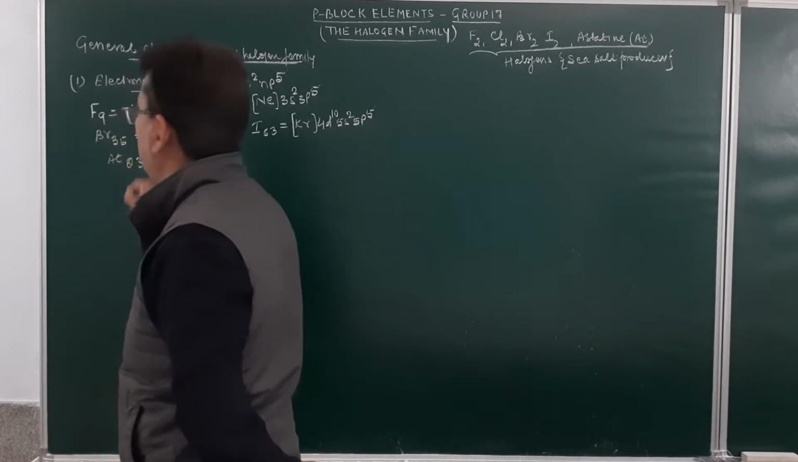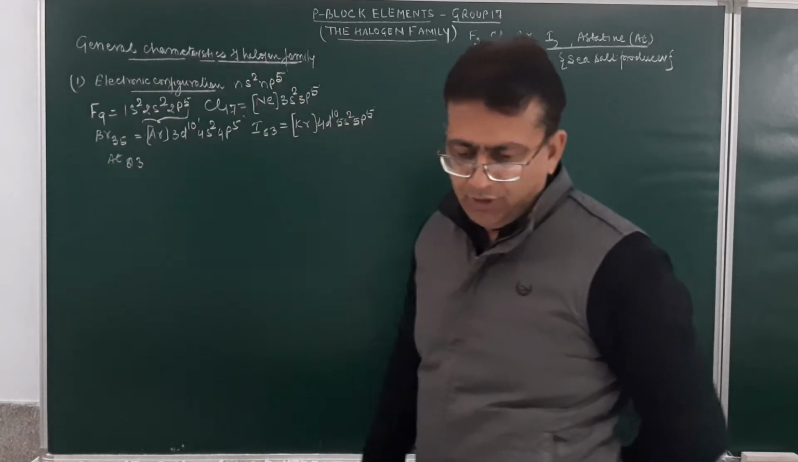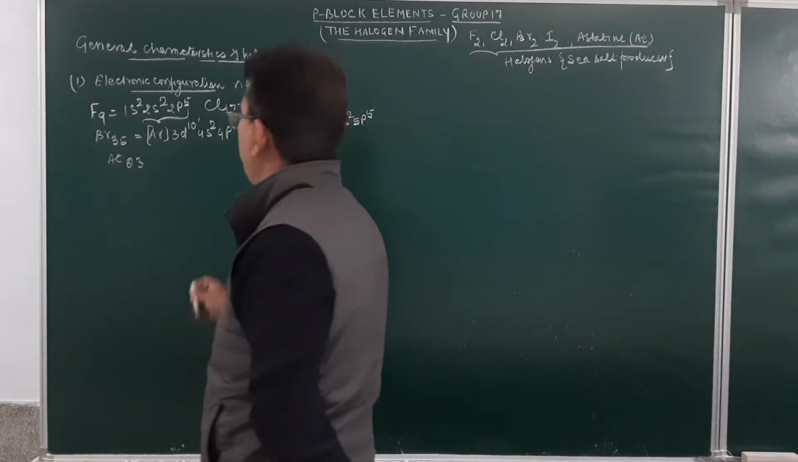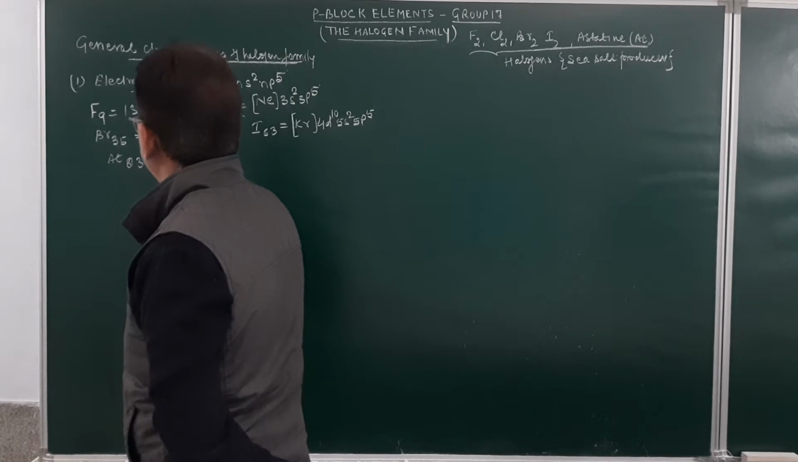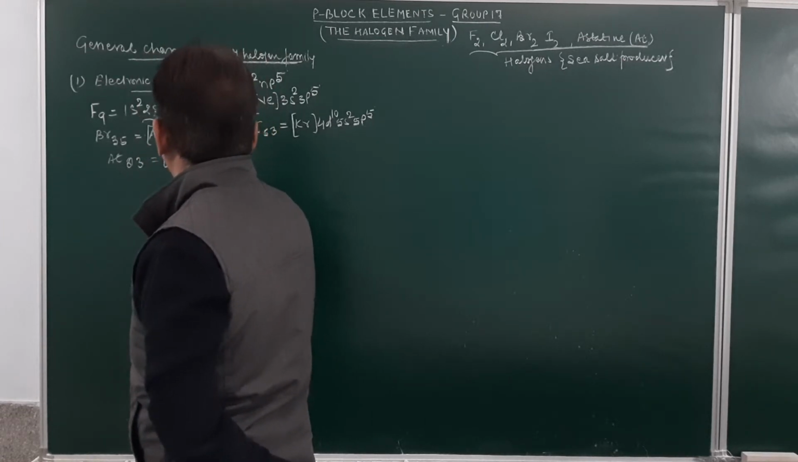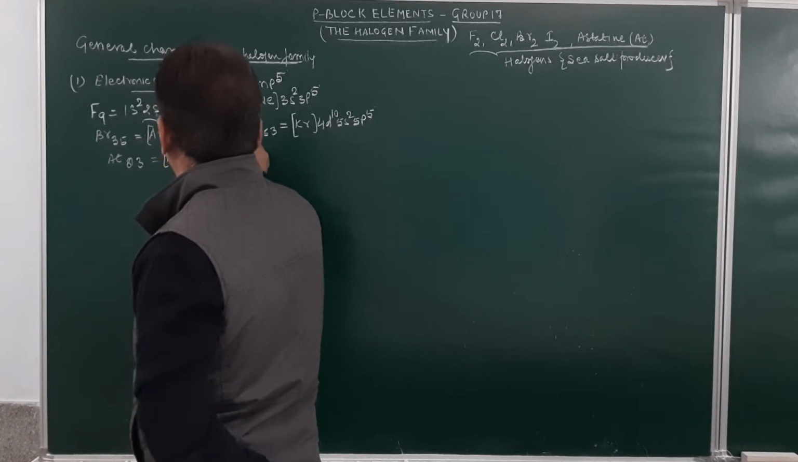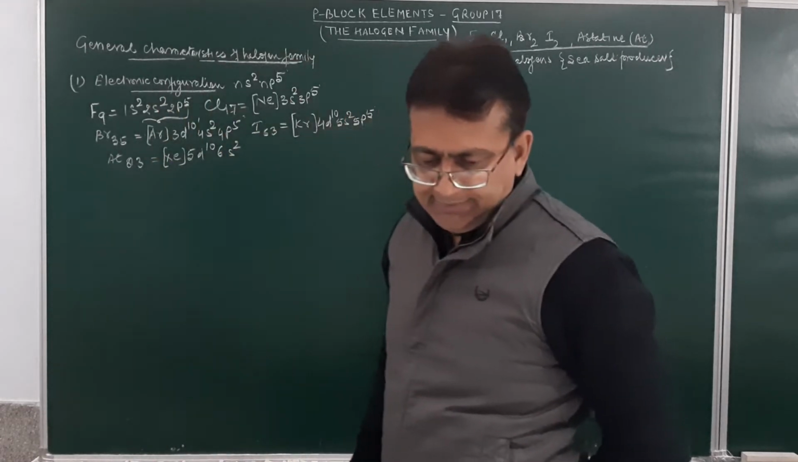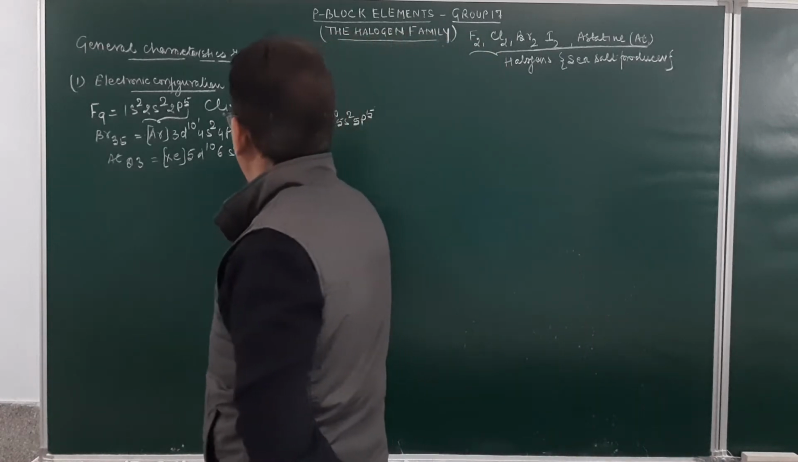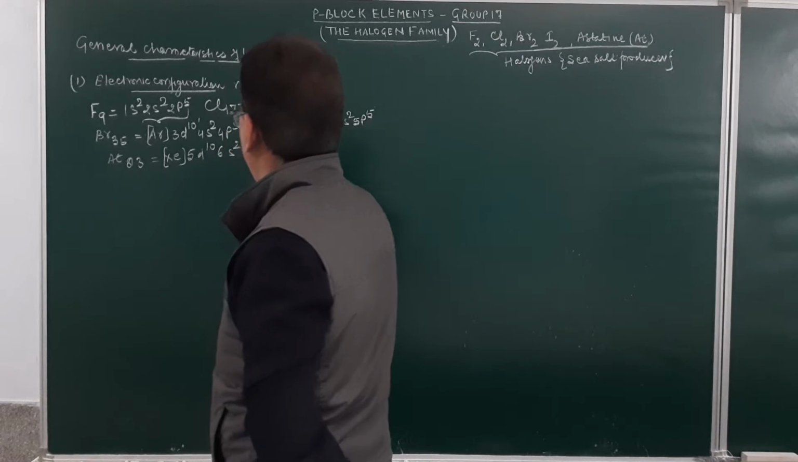the atomic number will be 85. This will be xenon, up to 54, and then 4f14, 5d10, and then 6s2 and 6p5. Am I clear, students, over here?